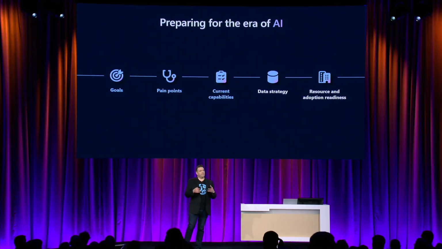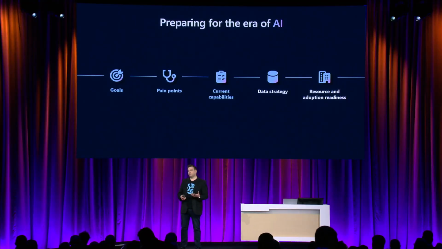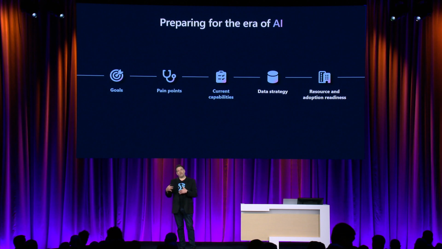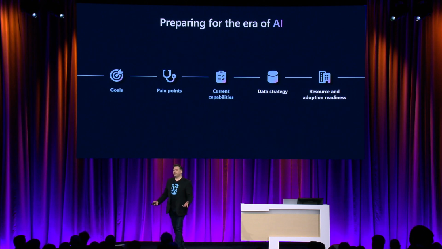You want to make sure that people have the right level of permissioning in place for this, because basically, the better the data going in, the better the data will be going out of your prompts into your responses. Also, resources and adoption readiness, making sure that you have all the tools and the things to measure adoption and get users excited about using and helping other users adopt Copilot.